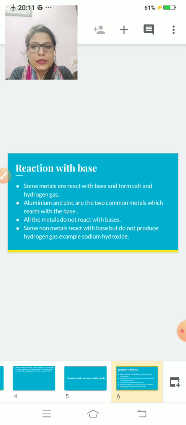Not all metals react with base. It is not compulsory that each and every metal reacts with base. Which are the common metals which react with base? Aluminium and zinc. The symbol of aluminium is Al and of zinc is Zn. With this, I think everything is clear.